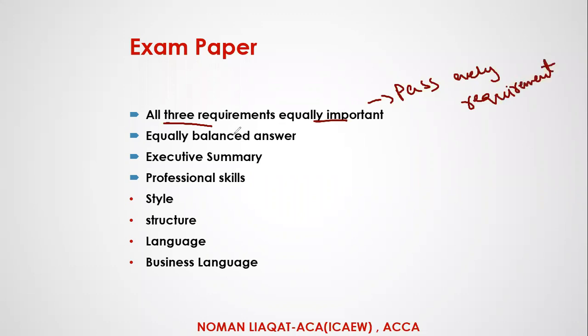It doesn't mean that if you are very good in requirements 1 and 2 and lack in requirement 3, you will be fine. You might suffer. You have to be good at every requirement and produce an equally balanced answer. You may not write 10 pages for requirement 1, 9 pages for requirement 2, and just 3 pages for requirement 3.